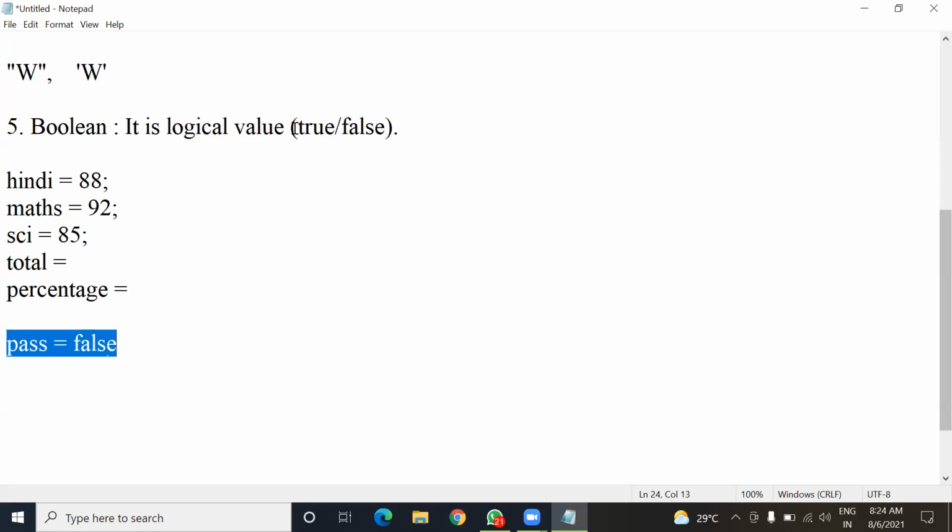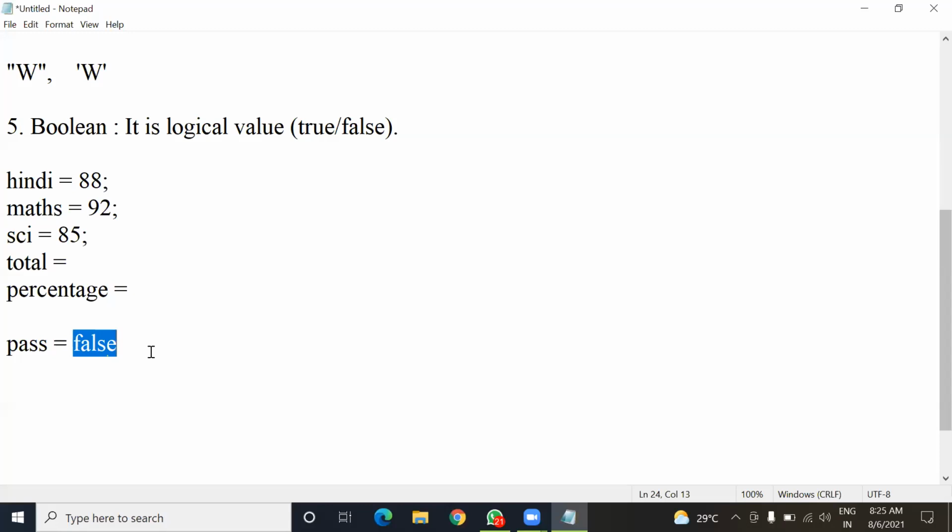We have only two legal values, either true or false. If I put true, it means the student has passed the examination, but if I put false, it means the student has not passed the examination. Just like 88, 92, 85 are integer literals, false and true are also Boolean literals.